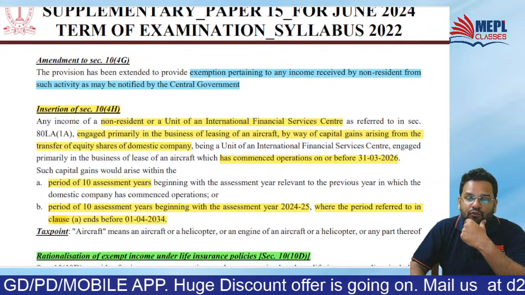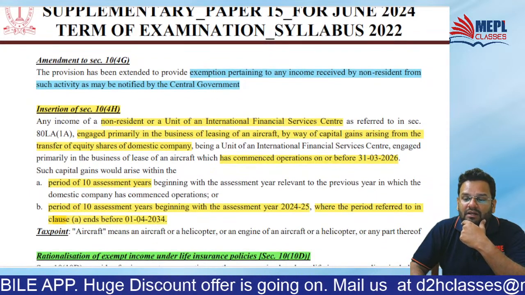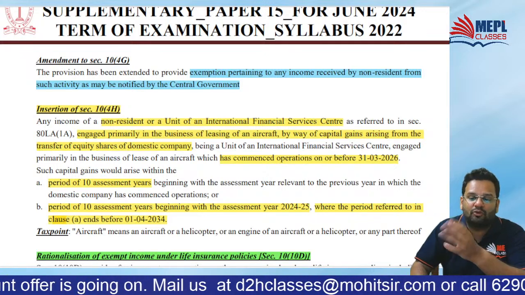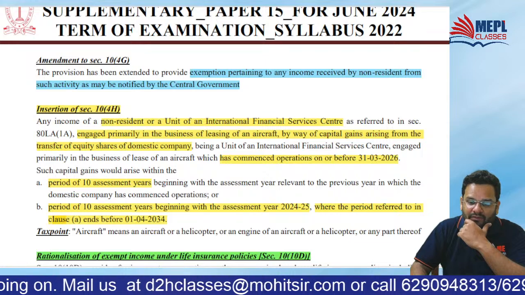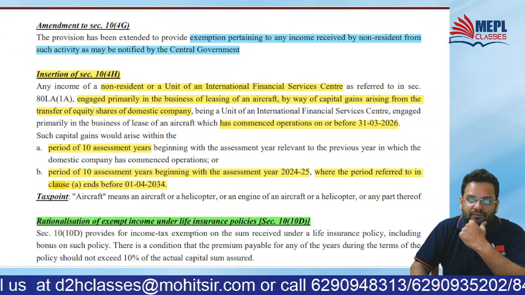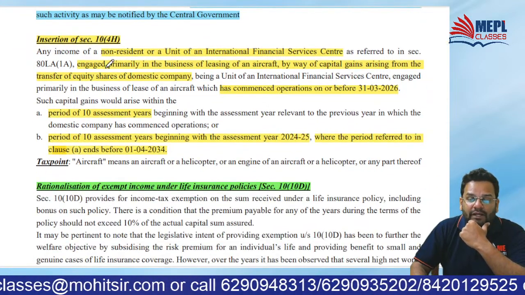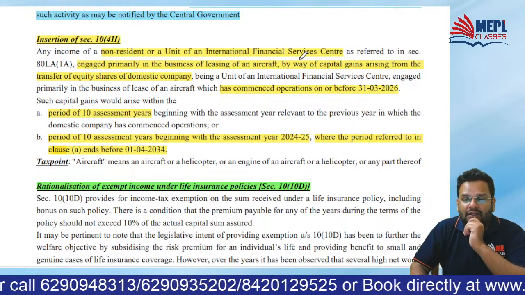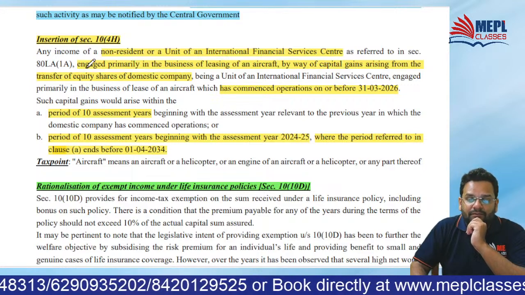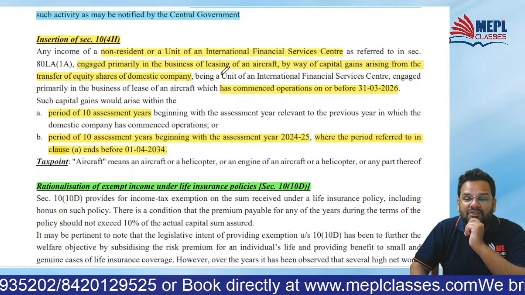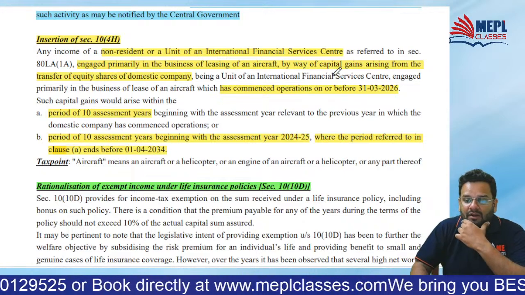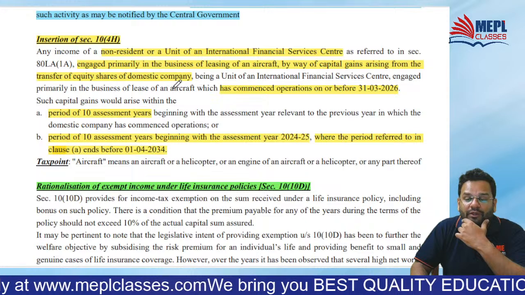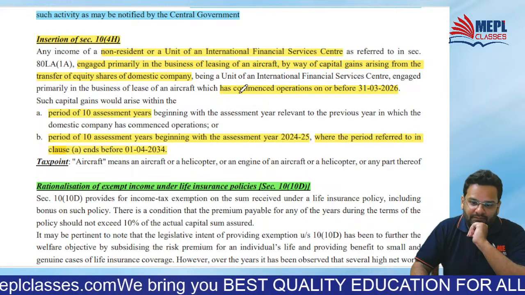Then 10(4G), exemption pertaining to any income received by a non-resident from such activity as may be notified by government. That line has been introduced. Then 10(4H), NR or unit of International Financial Service Center engaged primarily in business of leasing of aircraft, by way of capital gains from transfer of equity shares of domestic company.